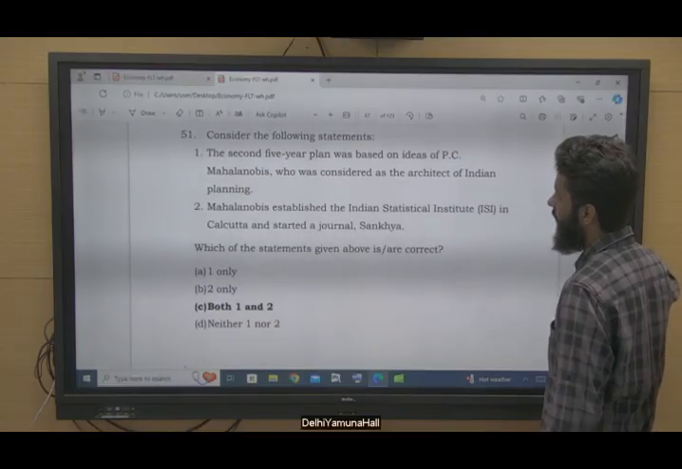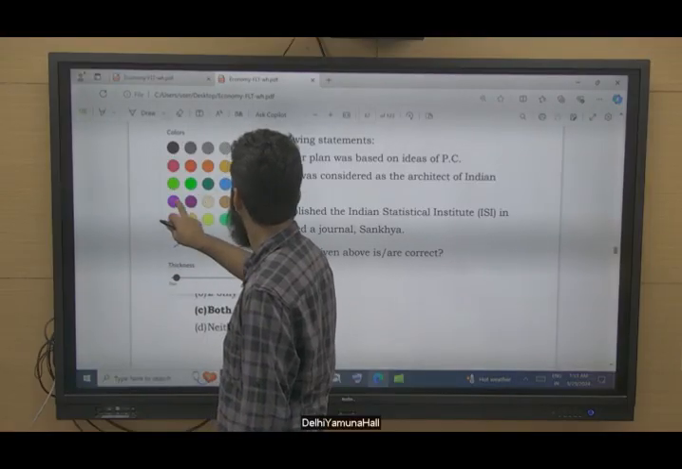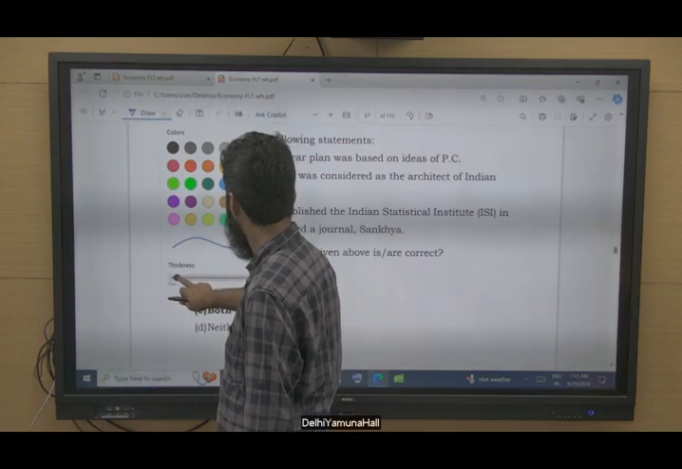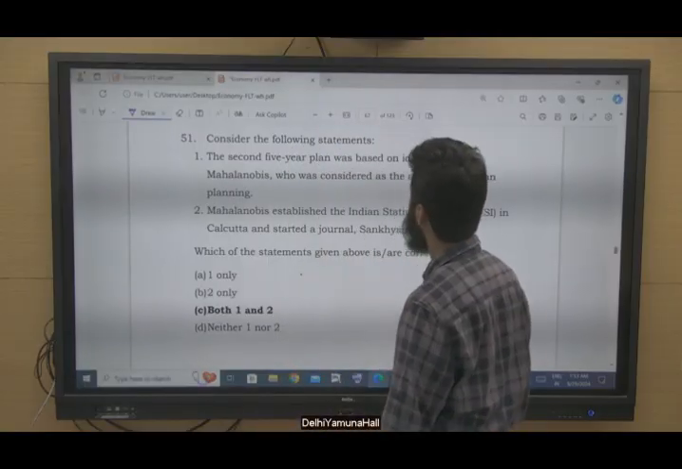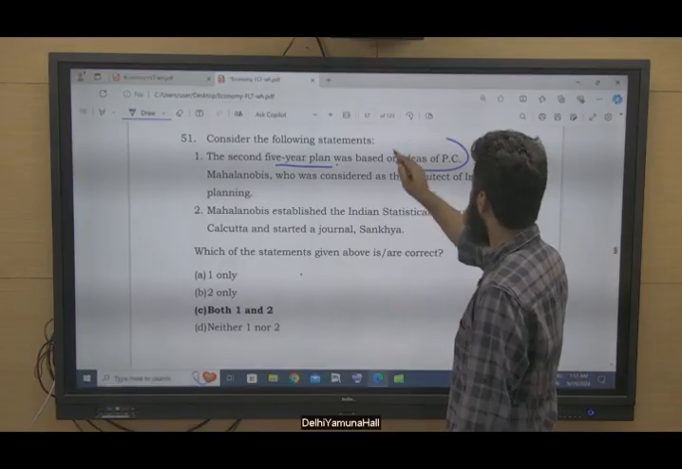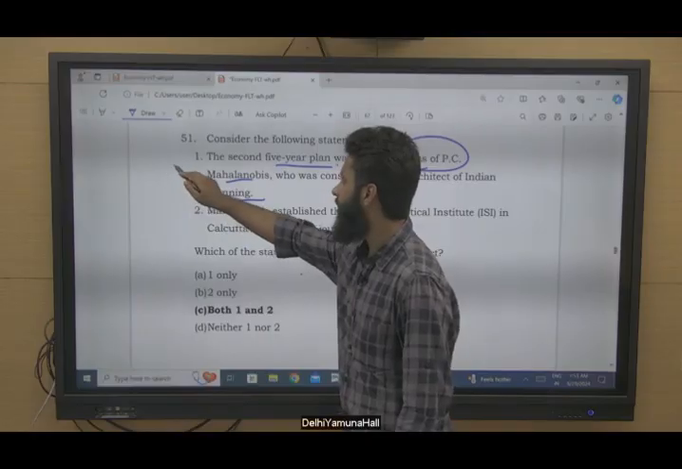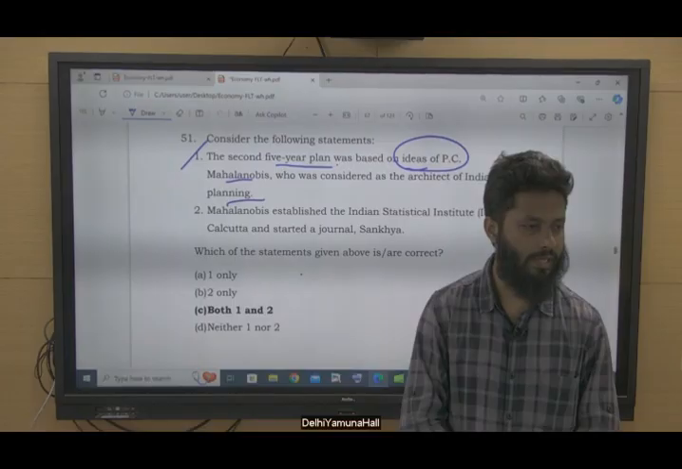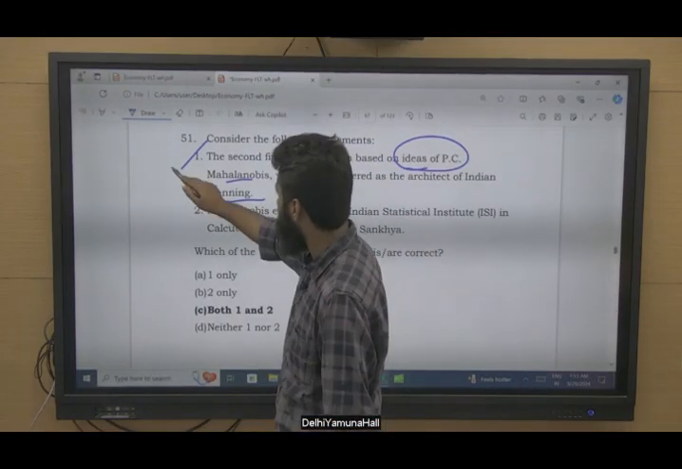Question number 51. Consider the following statements. The second 5-year plan was based on the ideas of PC Mahalanobis, who was considered the architect of Indian planning. Yes, this statement is correct. We have seen these questions in quite much detail about different 5-year plans in our sectional test. So I hope you remember those discussions.